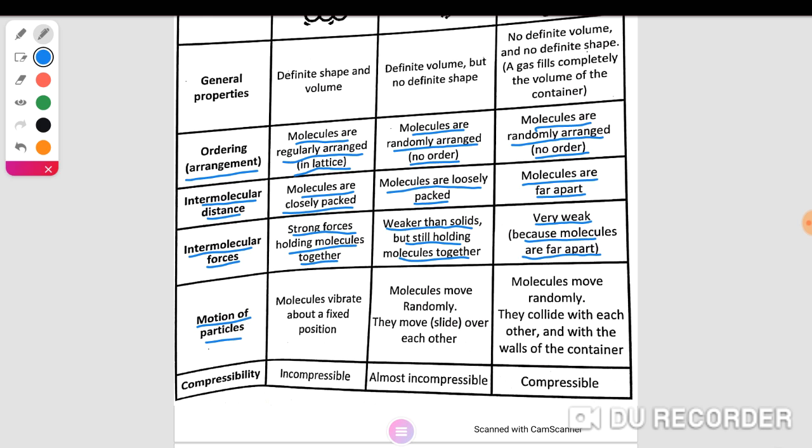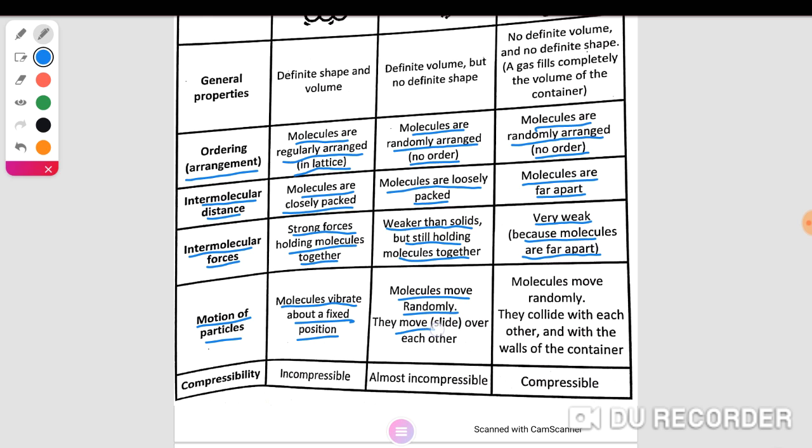Motion of particles. In solids, molecules vibrate or oscillate about a fixed point called the point of equilibrium. Molecules move randomly in liquid state.